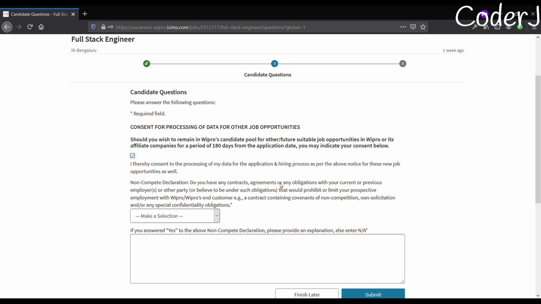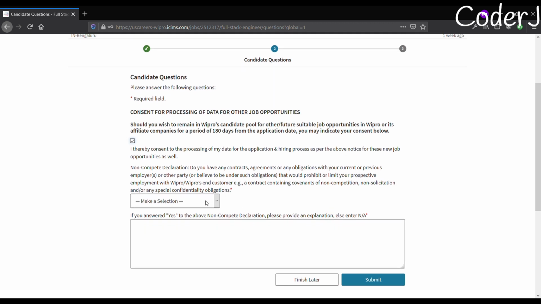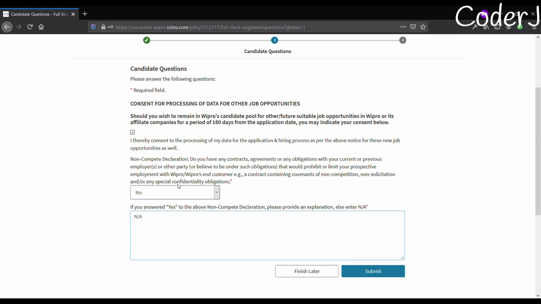And then they are asking you to check whether you have a non-compete declaration, which means are you currently working at some company or not? They're just asking if you have any contracts, agreements, or any obligation with your current or previous employers. I'm assuming that you are a fresher. If you're not, then just do the needful. So I'll say no and just mark it here. By the way, if you are answering yes, then just give the details, provide the explanation, and we're done with that.